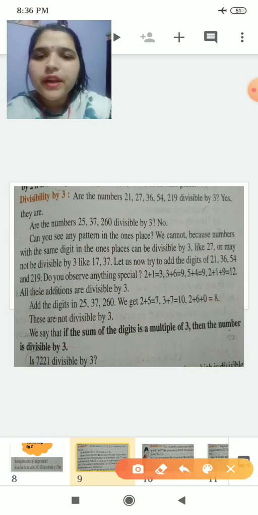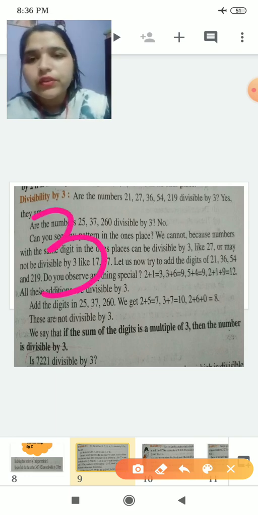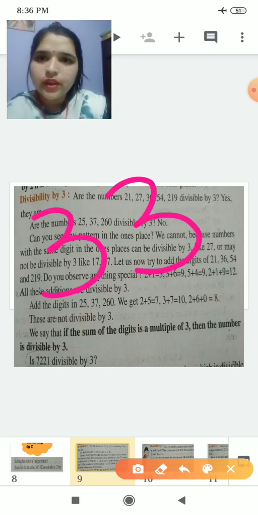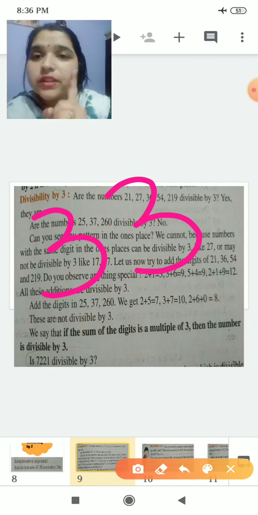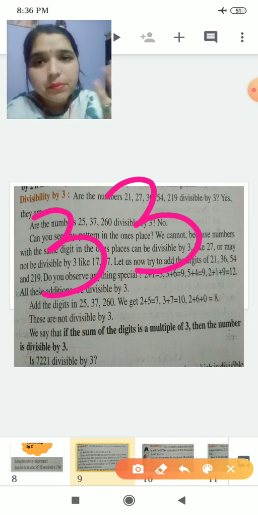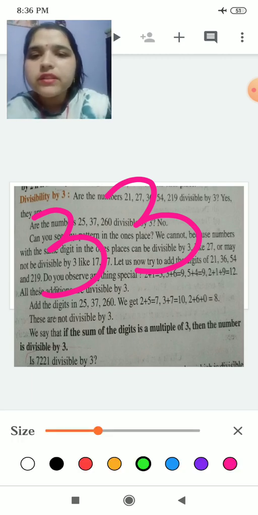Now I am taking another number, 3, 3. If I tell you to check for the divisibility by 3, what will you do? If the sum of the digits is divisible by 3, then the number is also divisible by 3. Sum means you will add these numbers. 3 plus 3, 9.